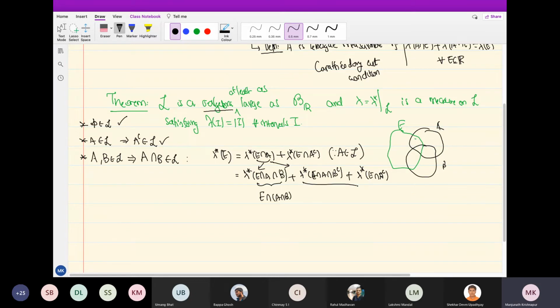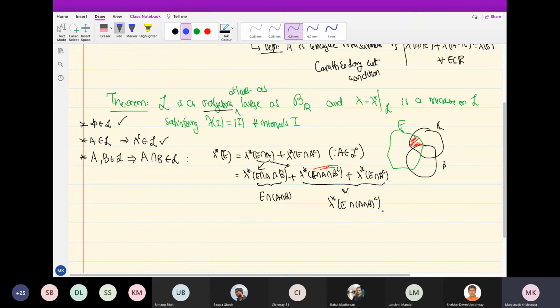Now I claim that if you take these two terms, this is greater than or equal to lambda star of E intersected with the complement of A intersection B. What are the two sets here? E intersected with A intersection B complement is the part of E which is in A but not in B, that is the red part.